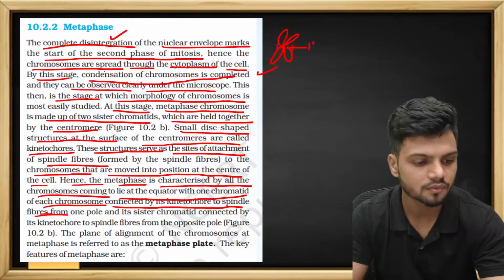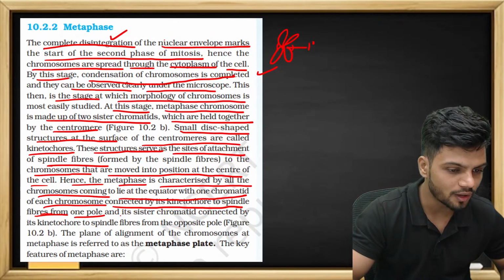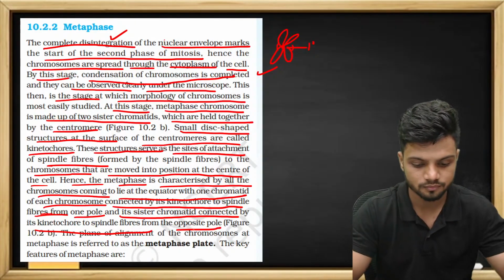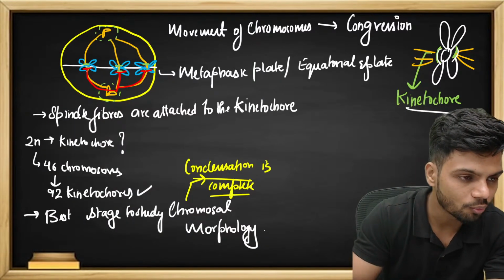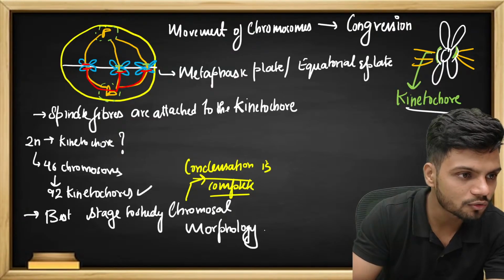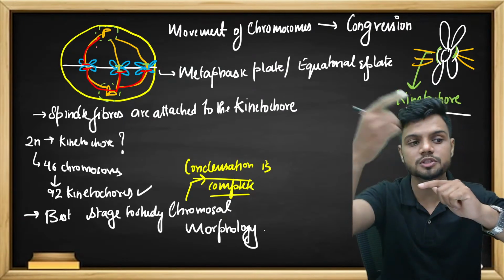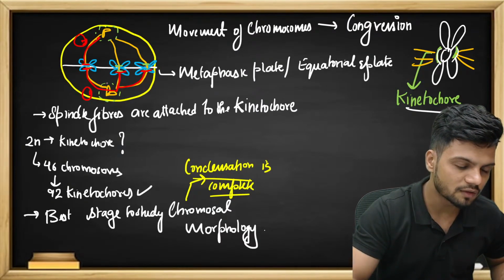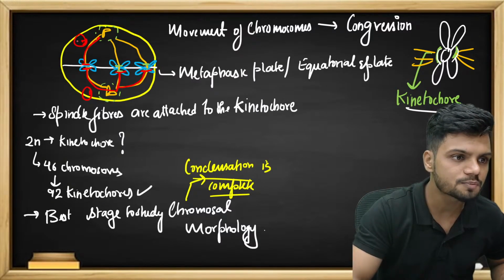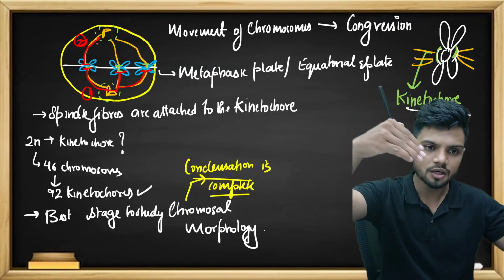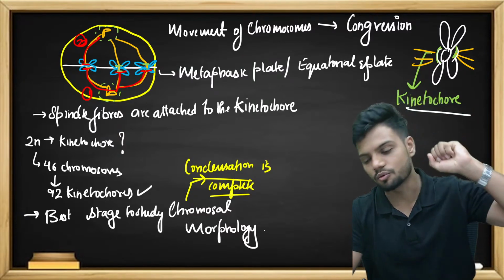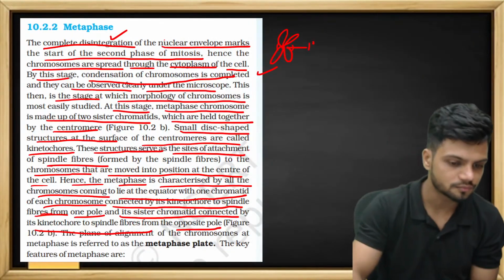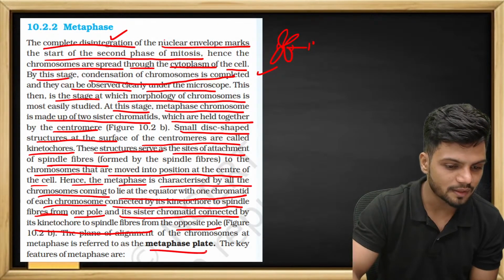Attachment. Each sister chromatid is connected by the kinetochore to a spindle fiber from the opposite pole. So one kinetochore connects to one spindle fiber from pole 1, and the other kinetochore connects to one more spindle fiber from pole 2. Two different poles, two different spindle fibers, one chromosome. Understand? Now, it's called the metaphasic plate.